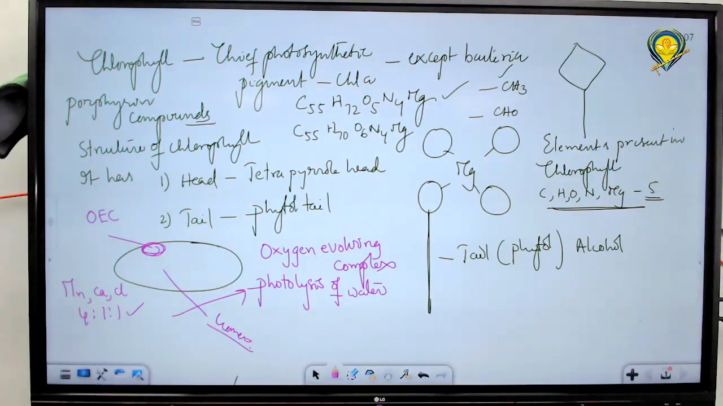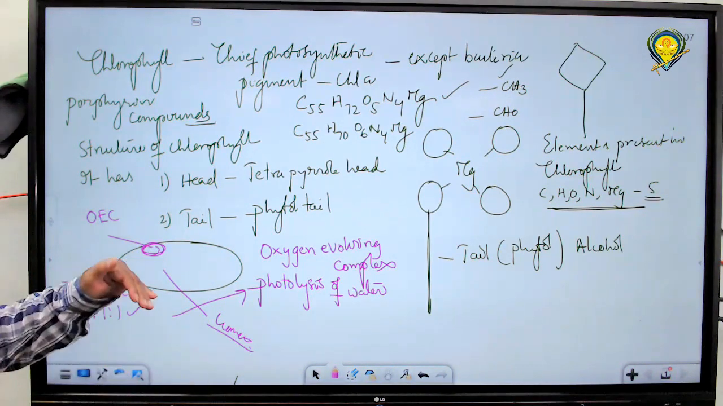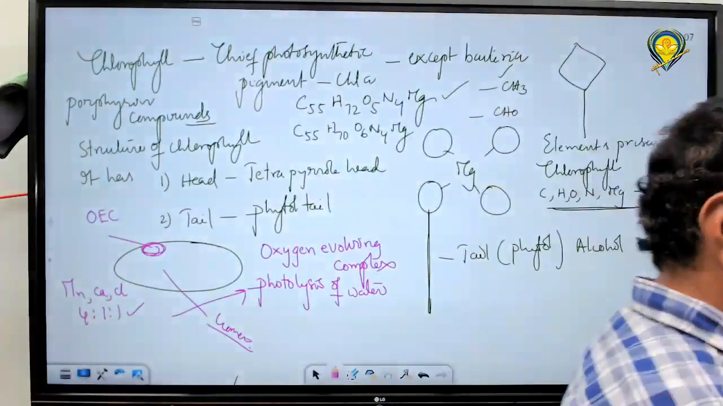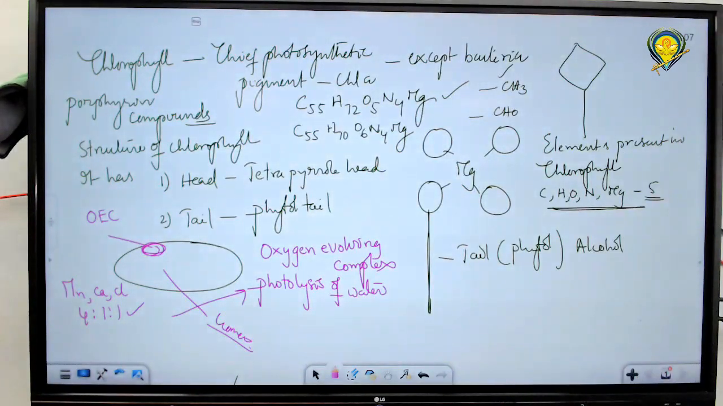But in some particular algal forms, extra pigments are also present. They are called phycobilins. Phycobilins are present in some algal cells and are also involved as photosynthetic pigments in the inner membrane of the thylakoid. In addition to that, what is observed? OEC is observed. OEC is associated with certain minerals which help in hydrolysis of water and release of oxygen.